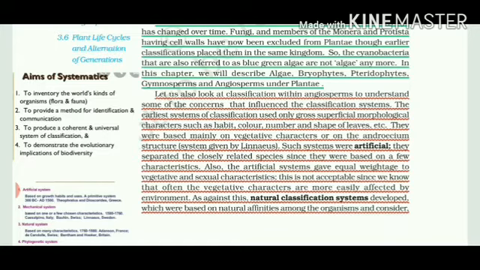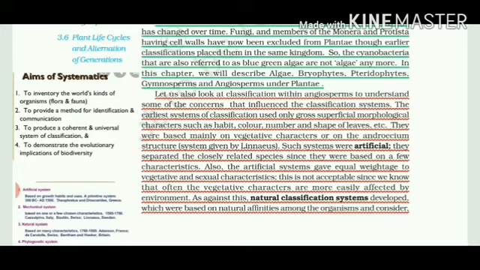And sexual characteristics means which kind of gametes they can produce. There can be two kinds of gametes. The plant can produce both male and female gametes, or the plant can be only male, where male flowers are produced, or only female, where female flowers are produced. So this is not acceptable.